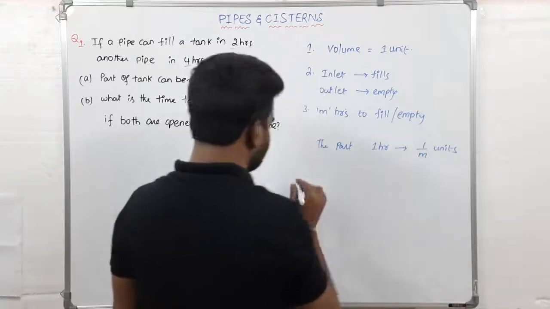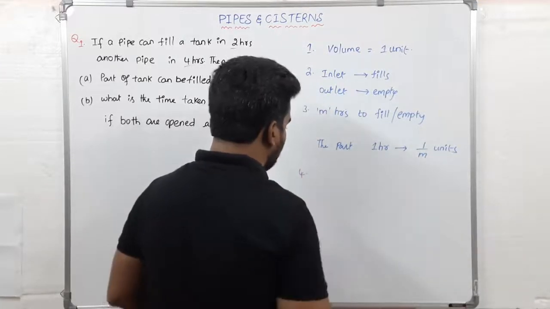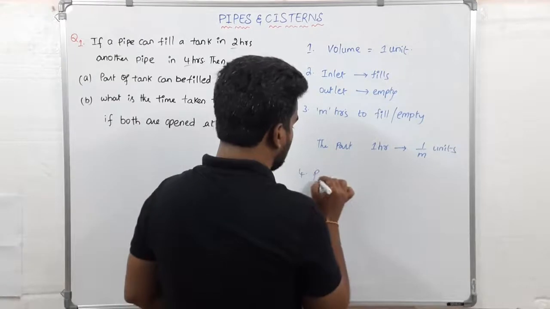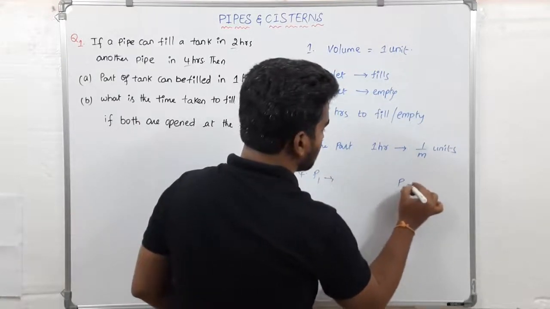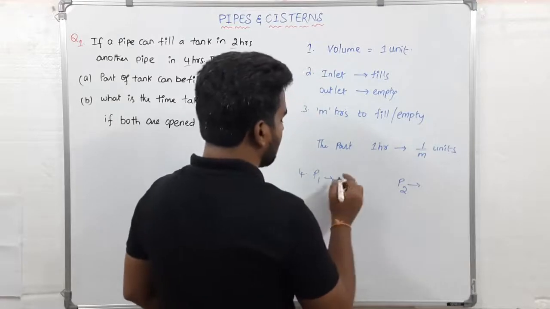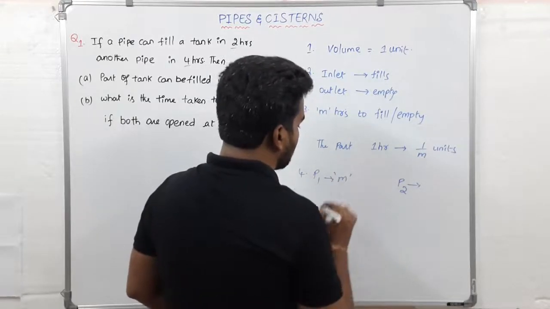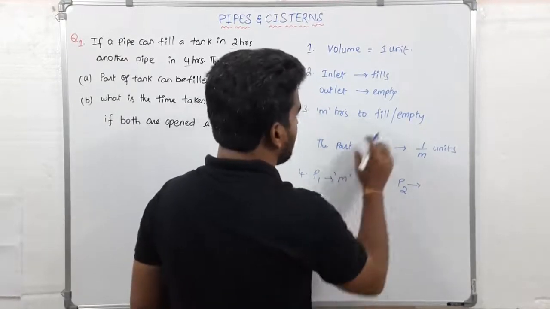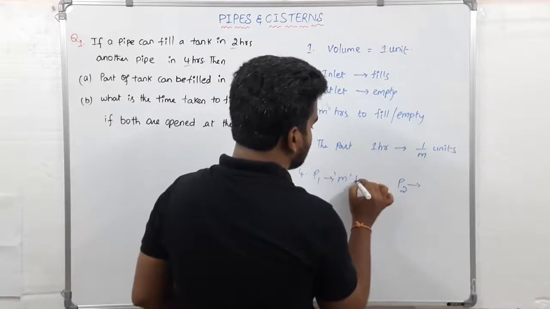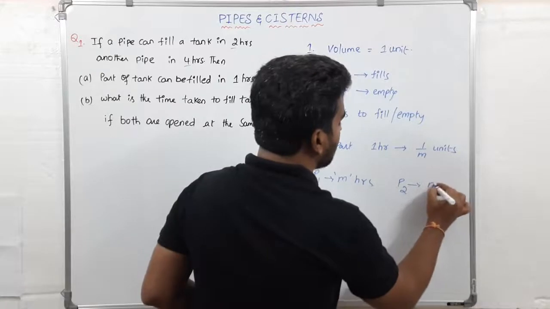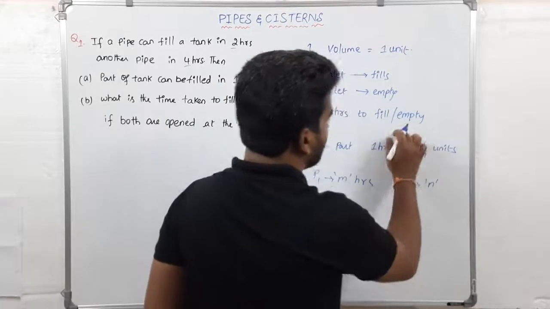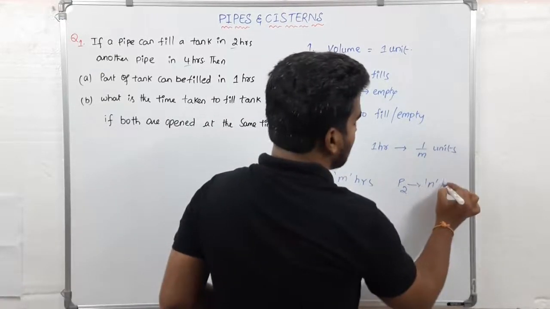Suppose we have two pipes P1 and P2, and the time taken by pipe P1 to fill or empty the tank is m hours, and the time taken by P2 to fill or empty the tank is n hours.